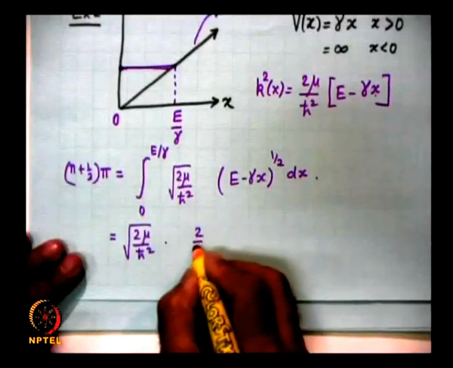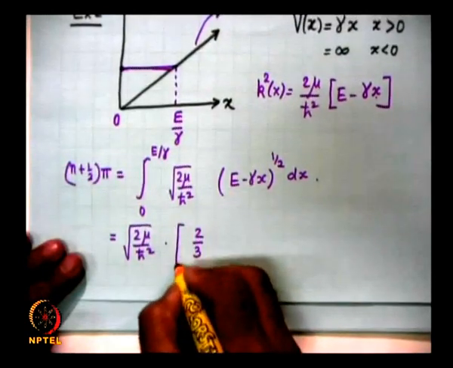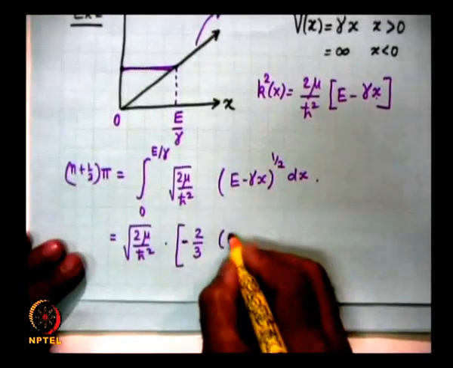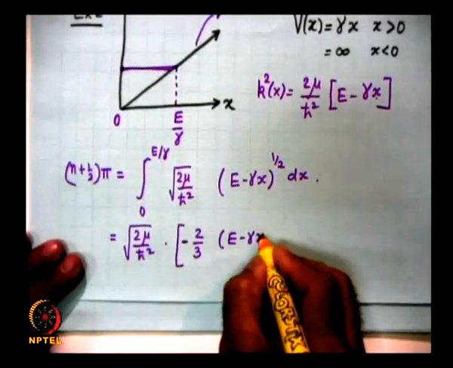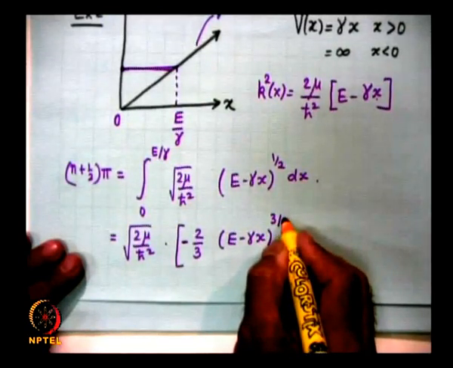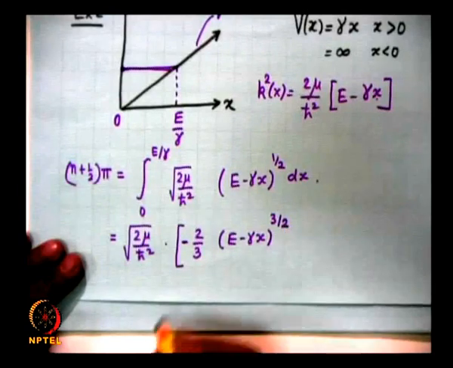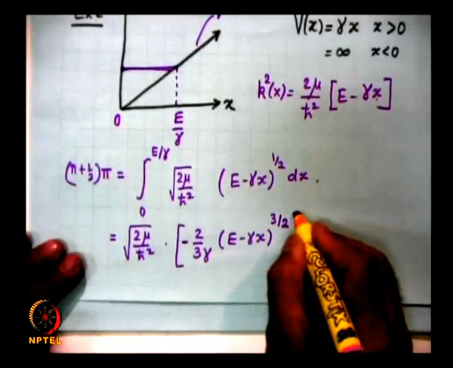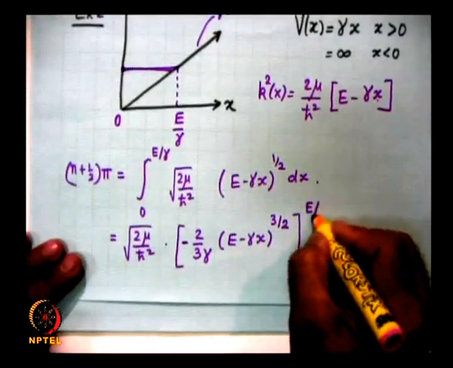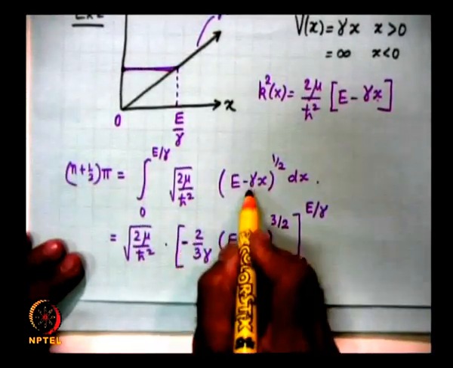2 by 3 with a minus sign, because as you integrate, E minus gamma x raised to the power of 3 by 2, yes, with a gamma sitting in the denominator, and this will be from 0 to E by gamma. There will be a minus sign because this is a minus.